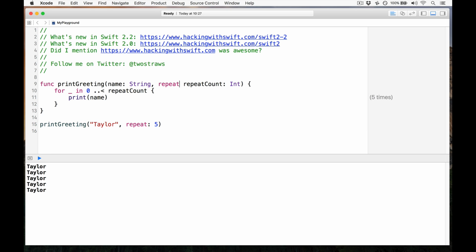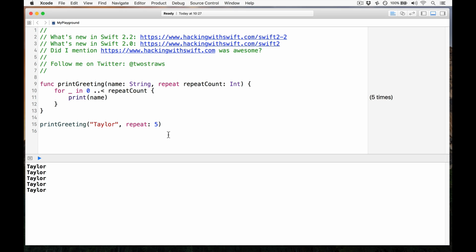So you can now use argument labels that are keywords like repeat, or like do, or like catch if you want to, or in. When you have a method called findView in array, you can now have in, which makes for much more natural reading for people when they're reading your code. This is not every keyword. You may not use var, let, or inout. Other than that, everything is fair game.